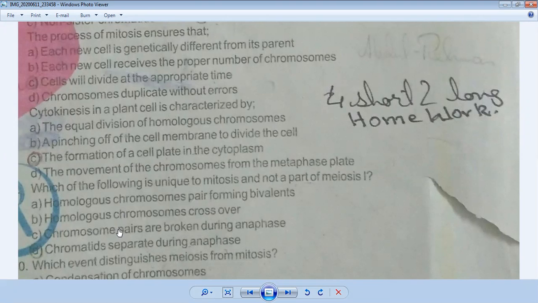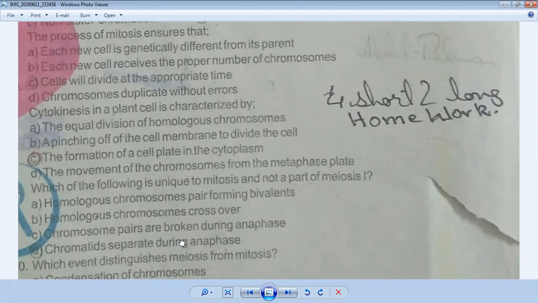Chromosome pairs are broken during anaphase. No, this does not happen. They are all broken in prophase state. So option D, chromatids separate during anaphase. Yes, this is the right answer. If you understand the question, what is unique to mitosis and not part of meiosis 1? So it happens in mitosis when there is an anaphase stage, chromatids separate during anaphase. Okay. I hope you understand it.